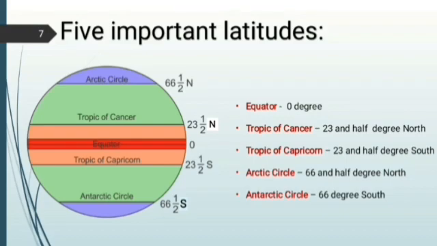66.5 degree north is known as the Arctic Circle. 66.5 degrees south is known as the Antarctic Circle.